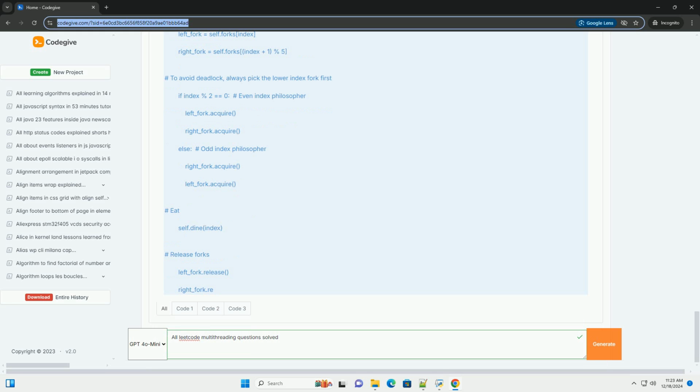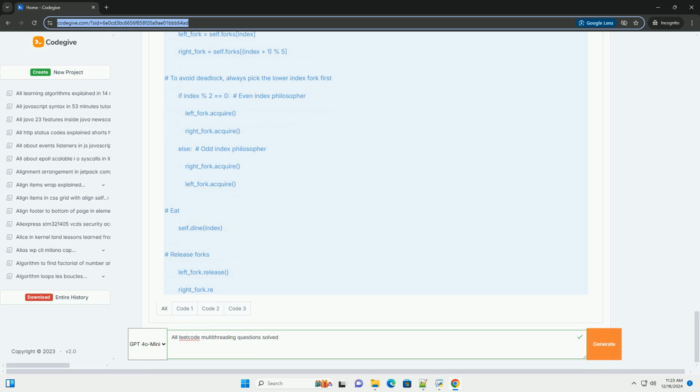Def first(self, printFirst: Callable) -> None: printFirst(). self.lock_first.release(), allow the second thread to run.